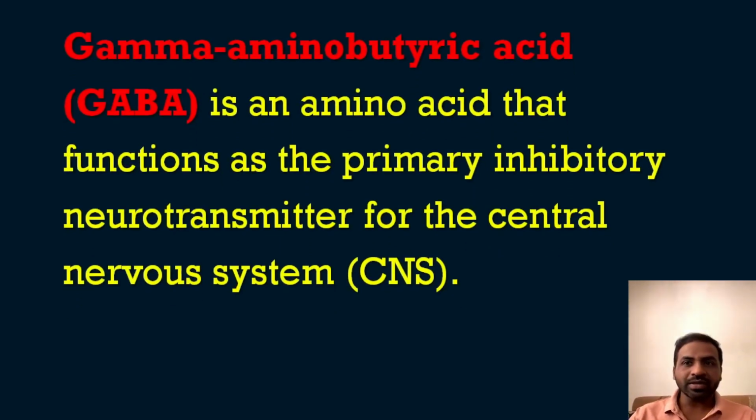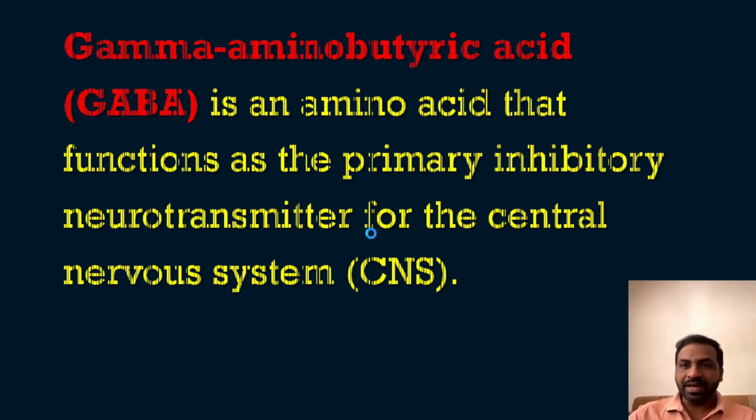So we will see the explanation for this question. We know that gamma-aminobutyric acid, or GABA, was the first option. It is an amino acid that functions as the primary inhibitory neurotransmitter. Our question was regarding an excitatory neurotransmitter, but GABA is an inhibitory neurotransmitter of the central nervous system.